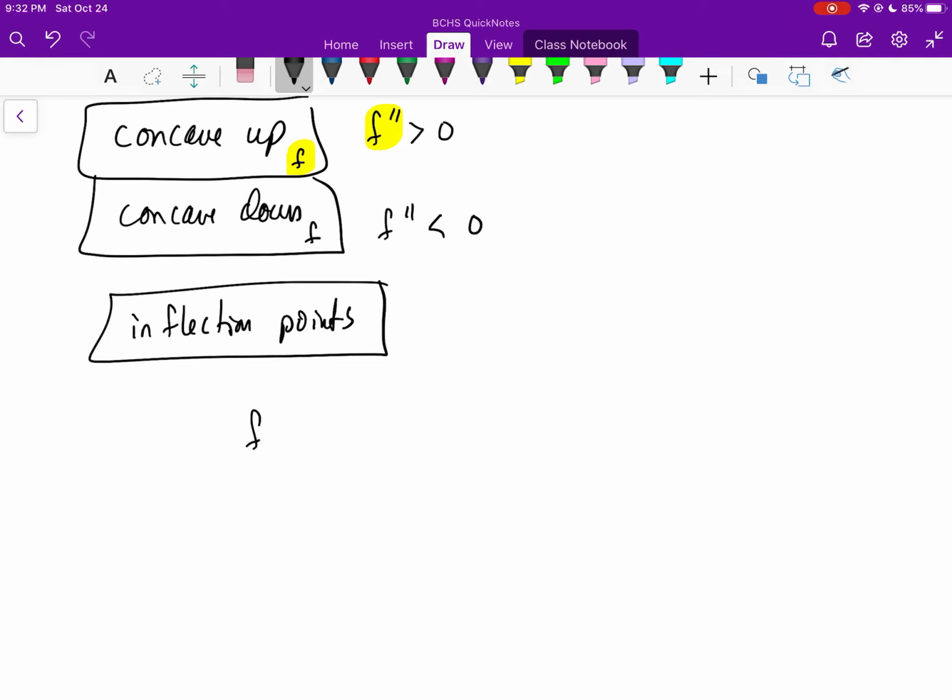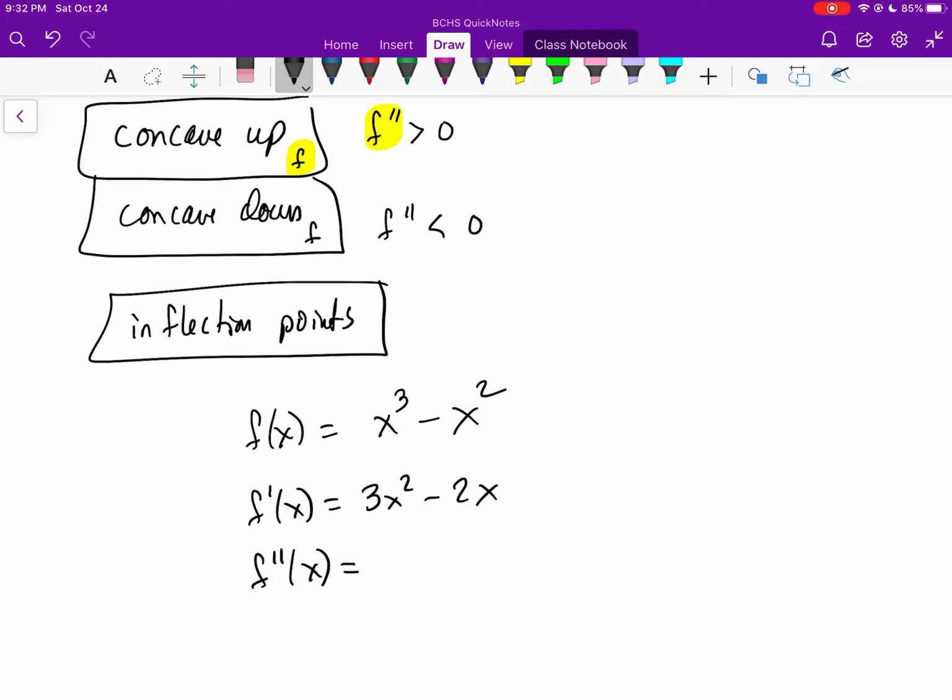If they give you some function, say f of x is equal to x cubed minus x squared, where does this have an inflection point? We can't find the second derivative without finding the first derivative. We have to find the first derivative, which is going to be 3x squared minus 2x. Then we can find the second derivative, which is going to be 6x minus 2. And then we figure out when this equals 0, and x over here is going to be 2 over 6, or 1/3.